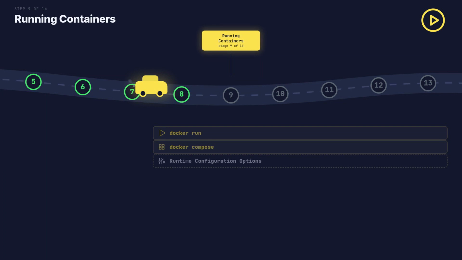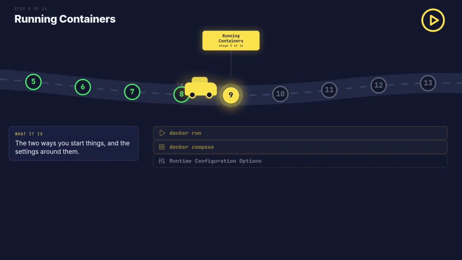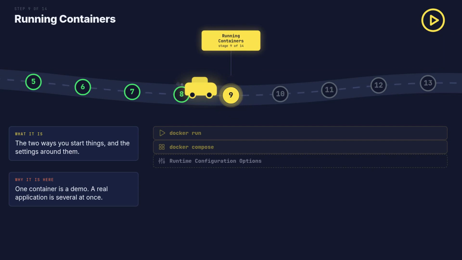Step 9 of 14, running containers. One is easy and several is the real job. What it is. The two ways you start things and the settings around them. Why it is here. One container is a demo. A real application is several at once. I built 4 services in another video.